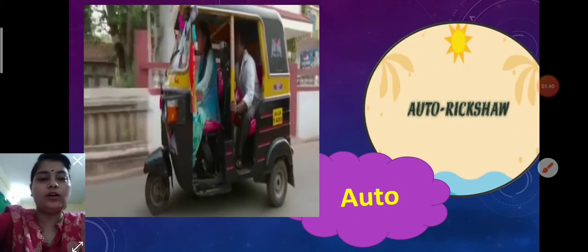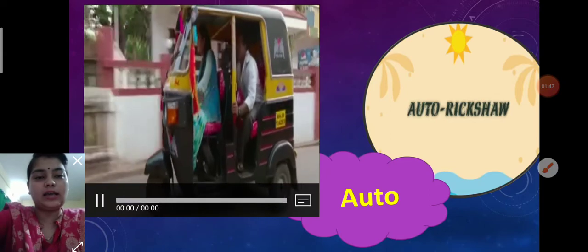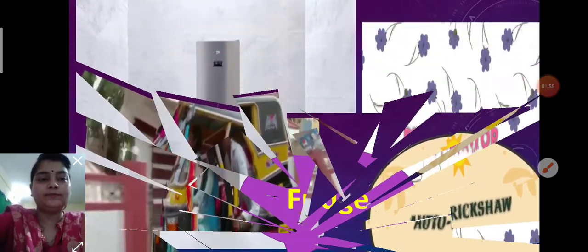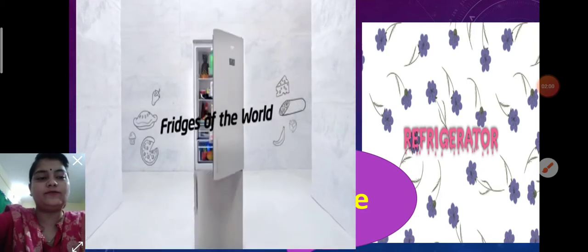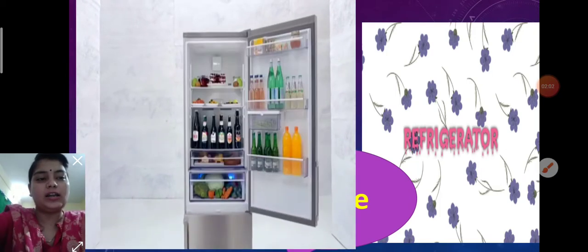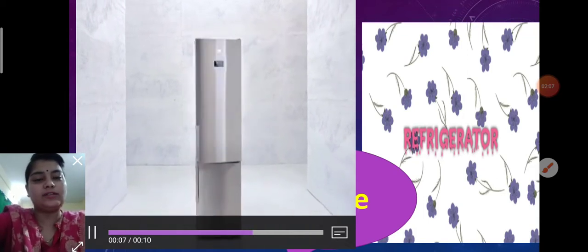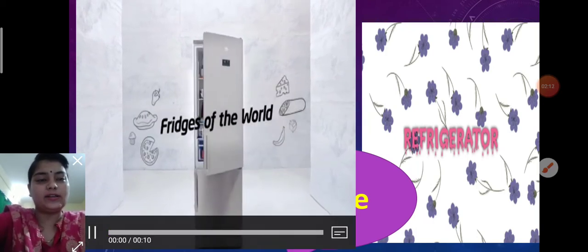Now the next one is here, auto. So auto for auto rickshaw. Auto, auto for auto rickshaw. Rickshaw, auto rickshaw. So auto for auto rickshaw. Now the next one is here, fridge. Fridge for refrigerator. Refrigerator. We use the short word fridge for refrigerator.